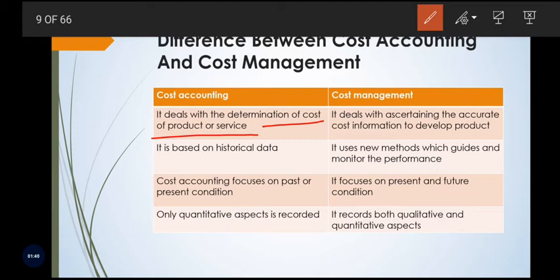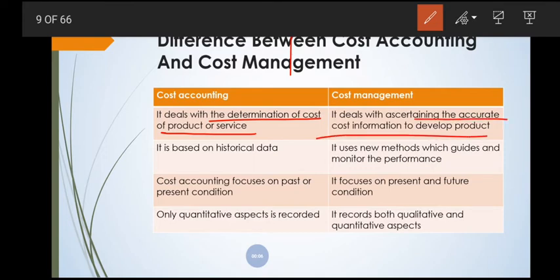Similarly, cost management is all about the management of the cost, particularly the cost incurred for producing the product or services. Therefore, cost management deals with ascertaining accurate cost information to develop the product or services. So cost management ultimately ascertains accurate cost information for the development of the product or services of the organization.